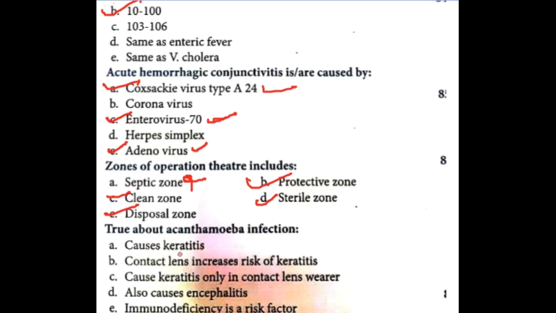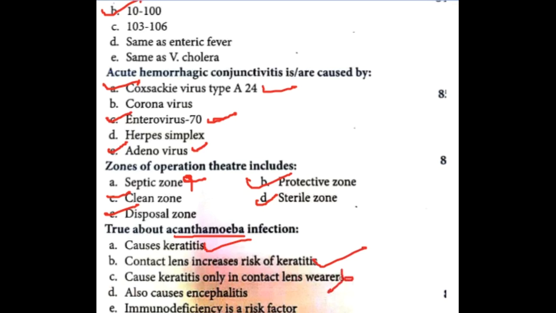Next, true about Acanthamoeba infection. Acanthamoeba infection causes keratitis, and contact lens use definitely increases the risk of keratitis, as with Pseudomonas. But it is false that it causes keratitis only in contact lens wearers.